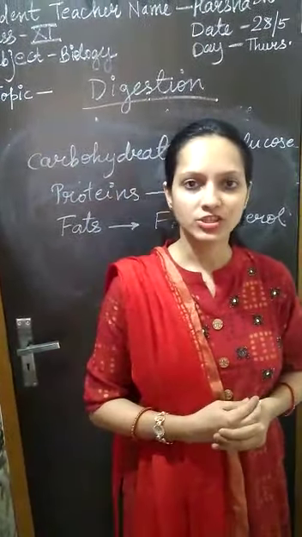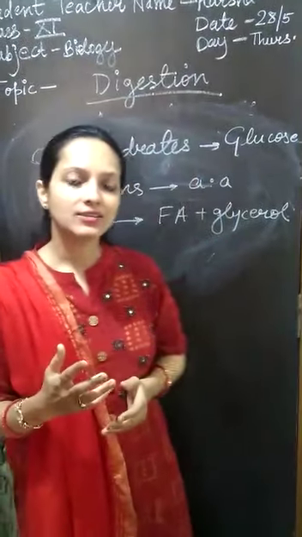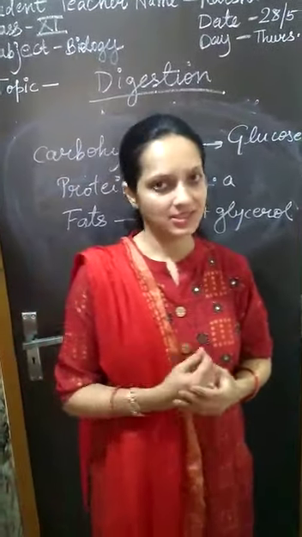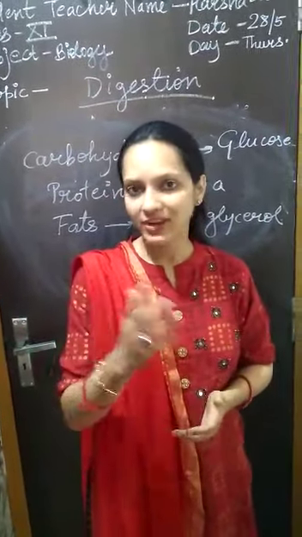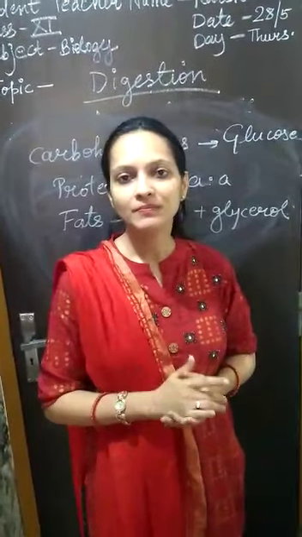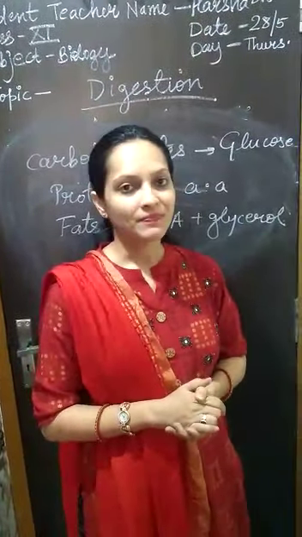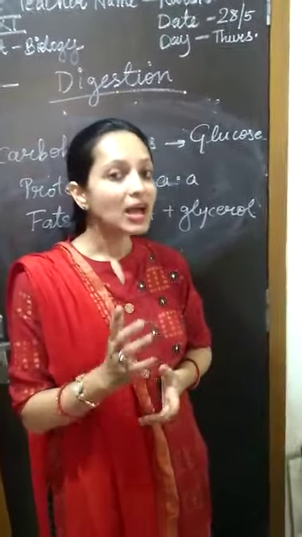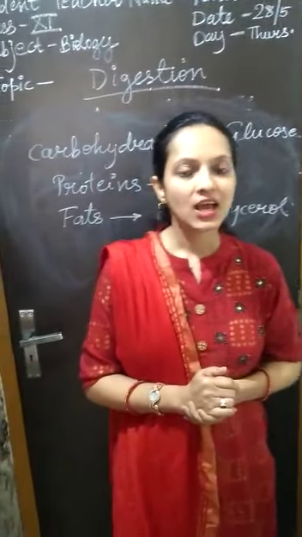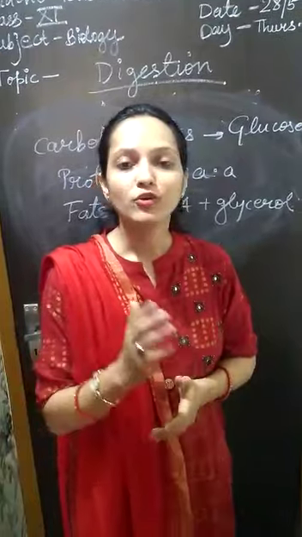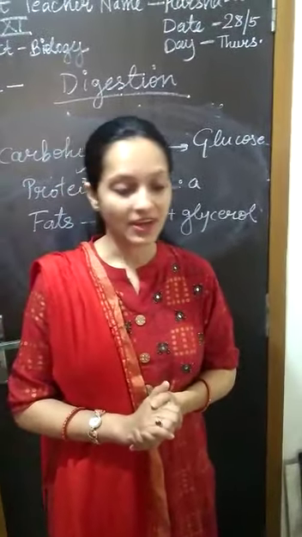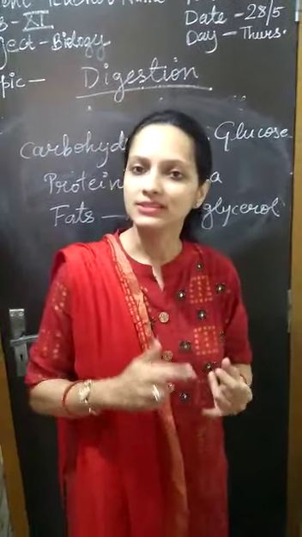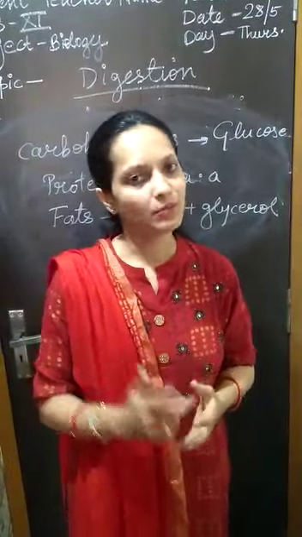My second question, what are the examples of digestive glands? Very good. Liver, pancreas, gastric gland, intestinal gland. And my last question is, what are the kinds of human teeth? Correct. There are 4 kinds of human teeth: incisors, canine, premolars and molars.